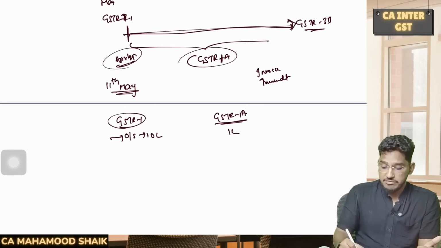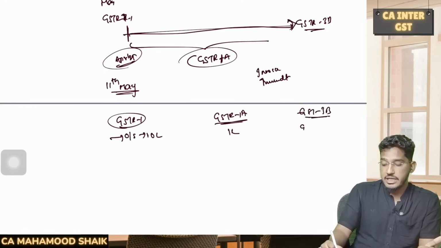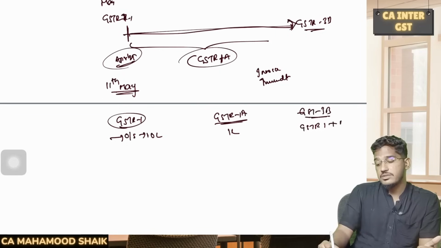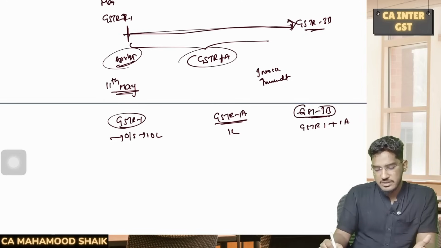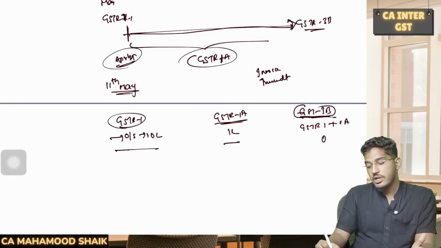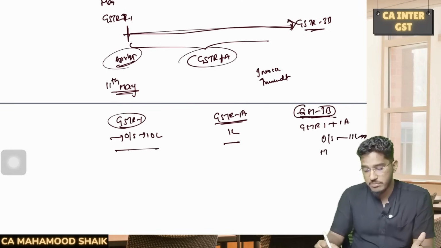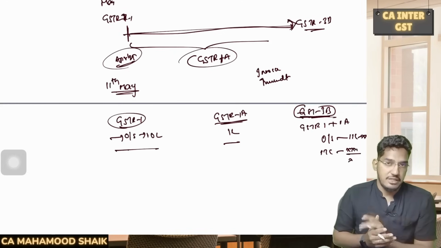So now GSTR 3B of the April month will capture the data from GSTR 1 plus GSTR 1A. In GSTR 3B, I have to declare my outward supplies. This return will automatically capture my data in GSTR 1 and GSTR 1A, both data will be captured. So my outward supplies will be 11 lakhs, my GST output tax liability is this much, my input tax credit as reflected in my GSTR 2B will be determined, and for the balance amount, I can file the return.